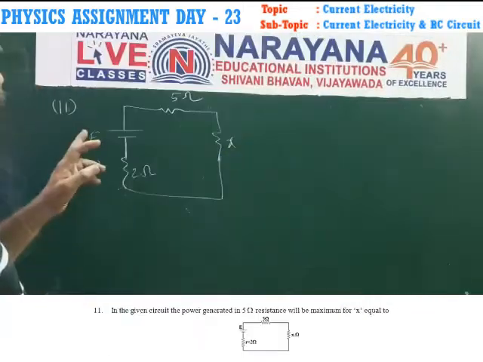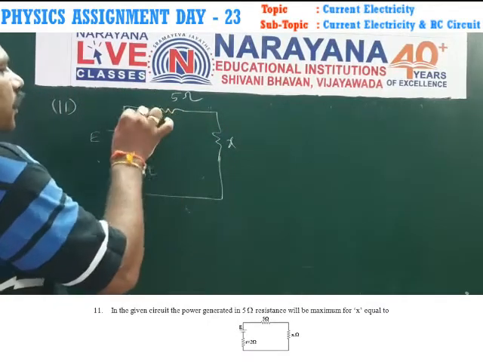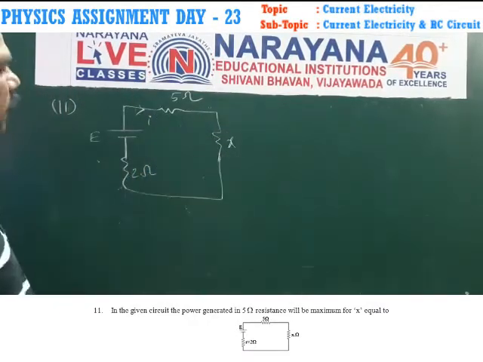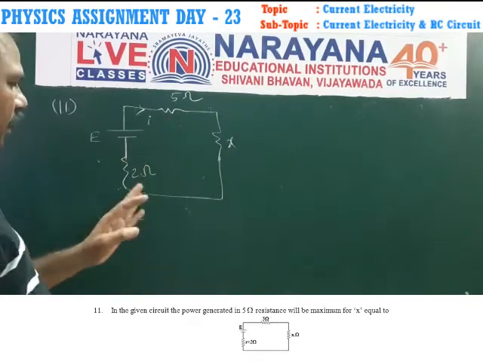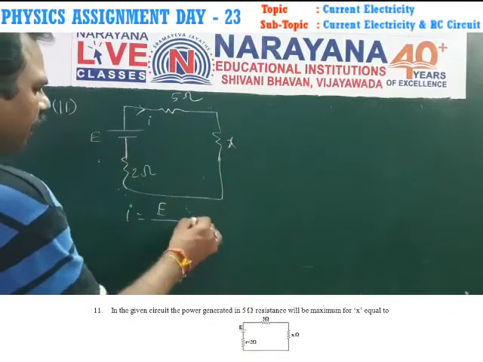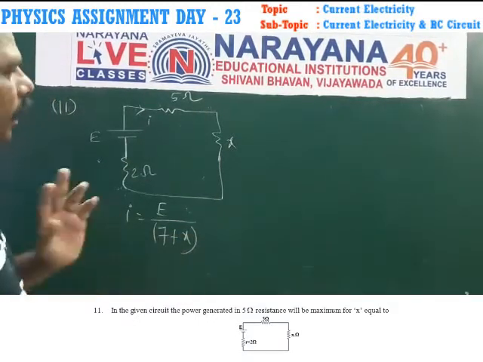In the 11th question, a circuit diagram is given like that. First of all, the current flowing in the circuit: 5 and 2R are in series here, so EMF E by effective resistance, that is 7 plus X. This is the current.